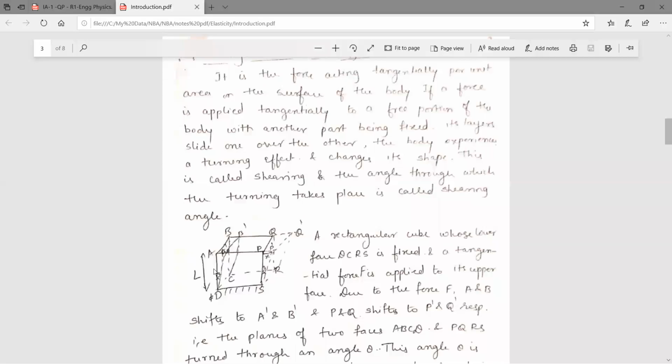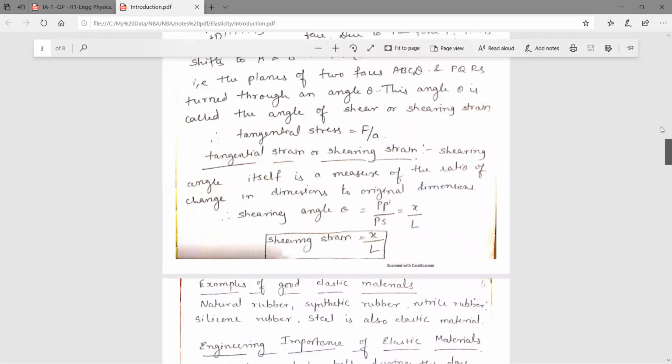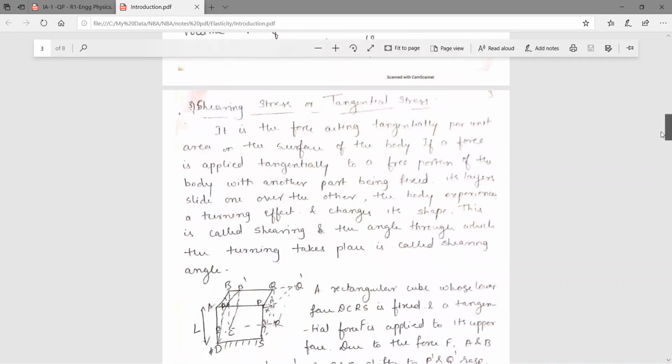What is your PP dash? This is PP dash by PS, because this is theta.